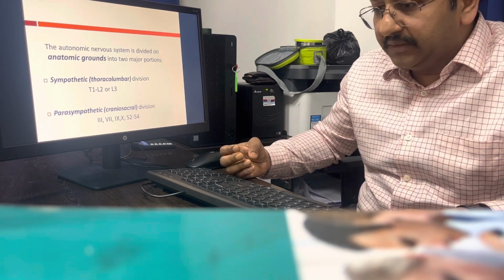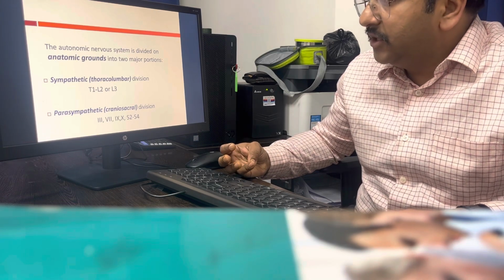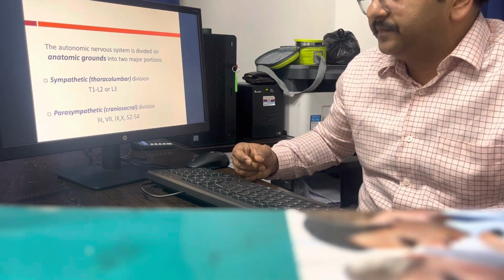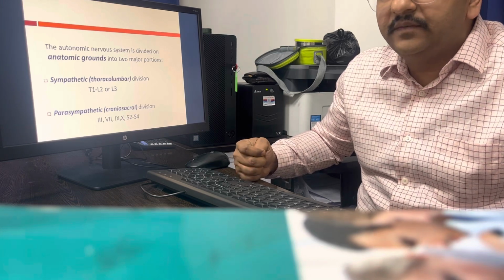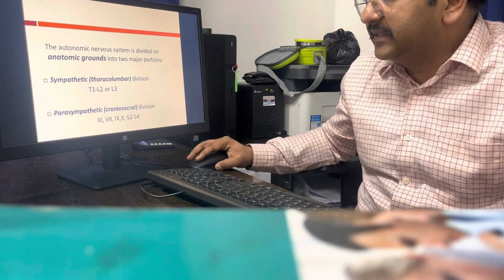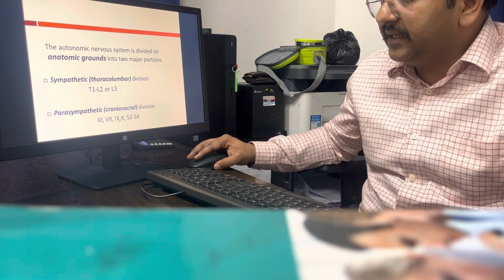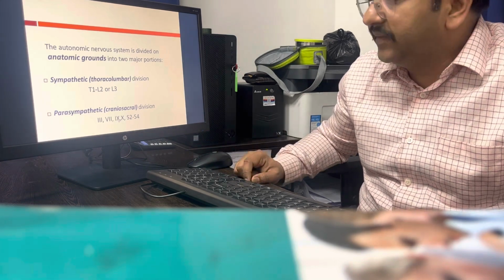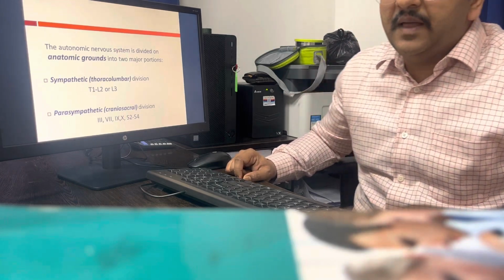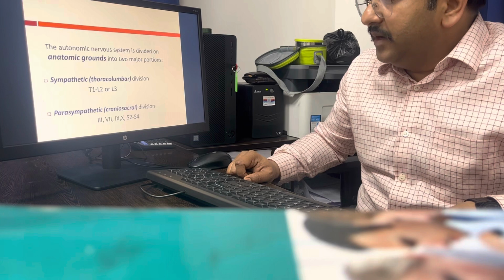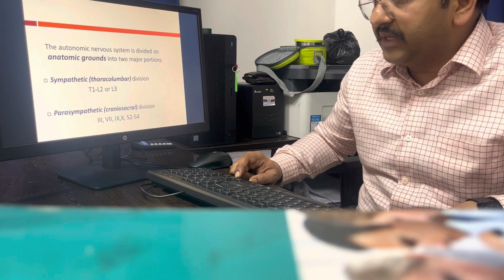You know about the vertebrae: cervical, thoracic, lumbar, sacral. So the parasympathetic is the cranial and sacral division, and the cranial nerves include 3, 7, 9 and 10. How will we remember the cranial nerves? When you combine 3 and 7, 7 plus 3 is equal to 10, and in the middle we have 9. So 3, 7, 9 and 10 are the cranial nerves, because it is very commonly asked which cranial nerves are the parasympathetic cranial nerves. So 3, 7, 9 and 10 and S2 to S4. This is the parasympathetic craniosacral division.